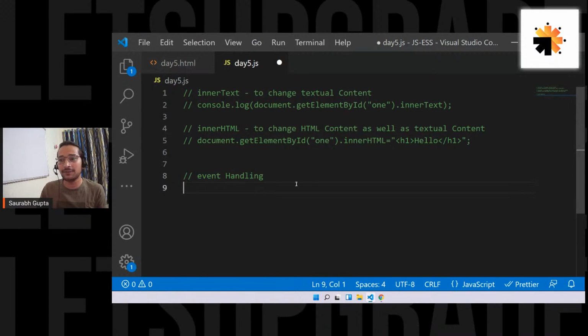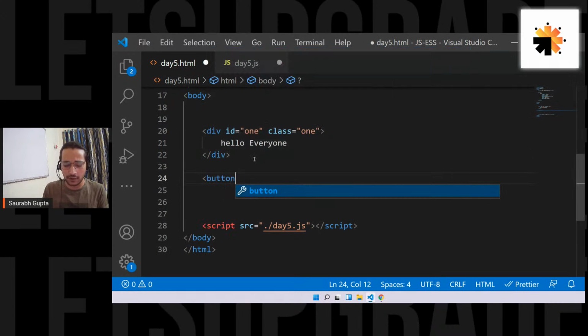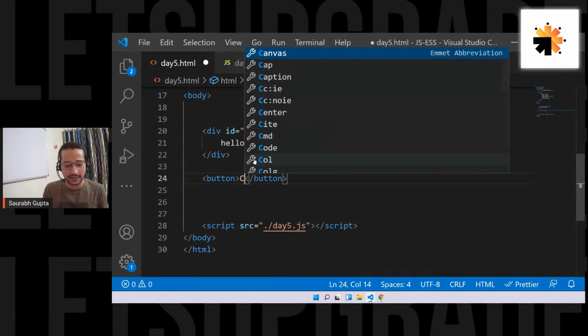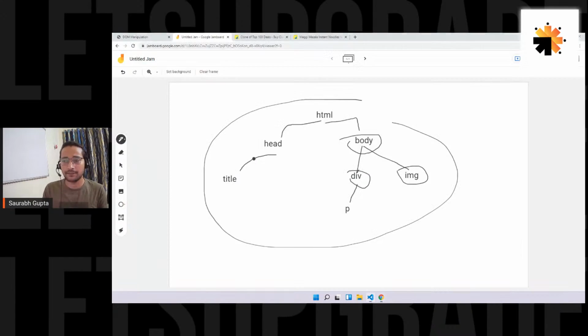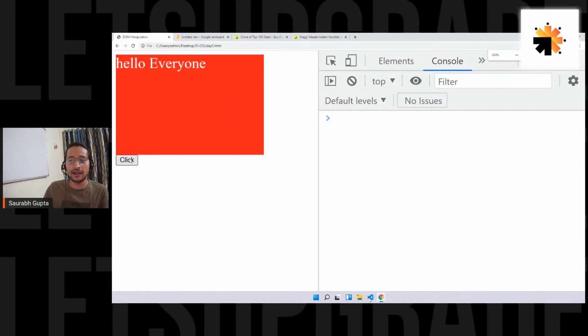Let's say I create a button. Guys, just focus. I create a button and I say click. Now if you see, I have a button here. Now the user goes here and performs an event, but nothing is happening. No pop-up, nothing. Nothing is happening because you're performing the event, but I have not done anything for that event.